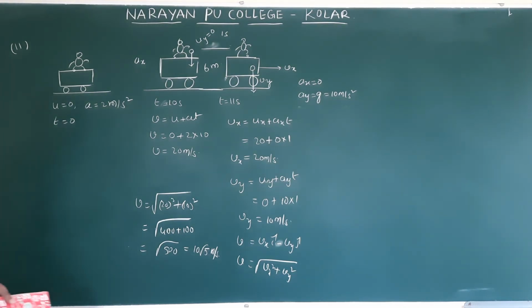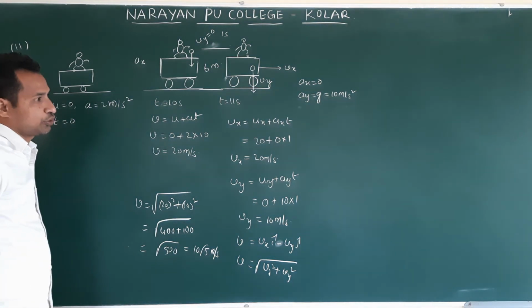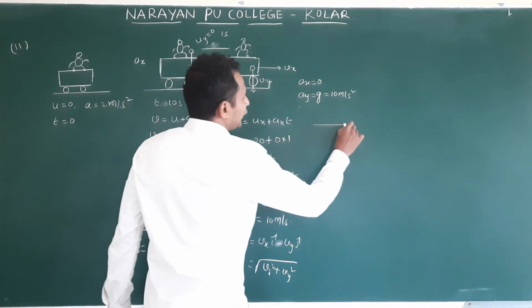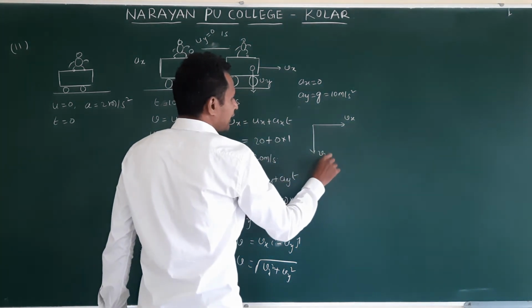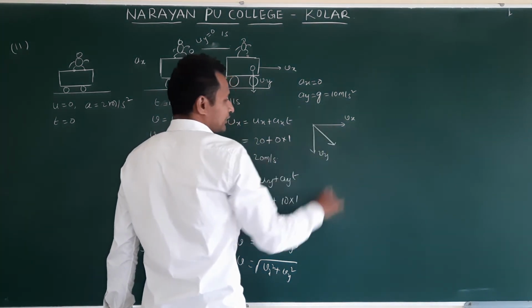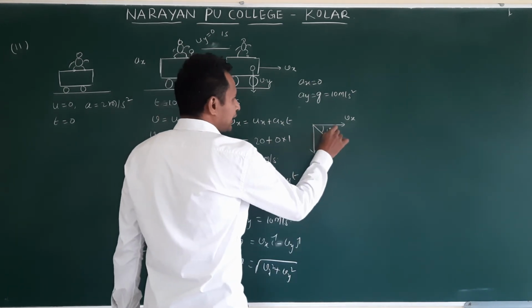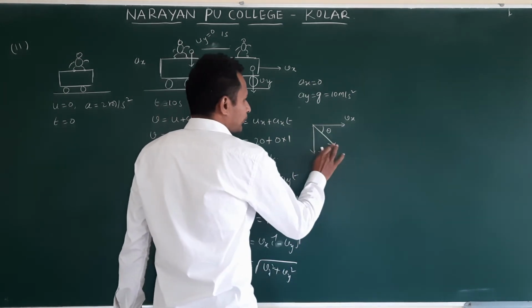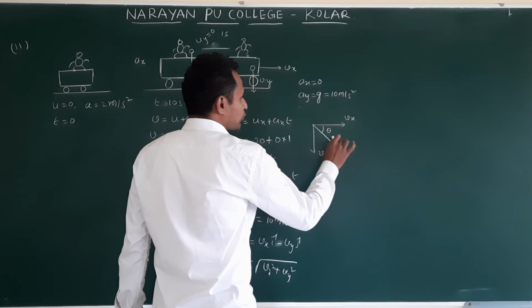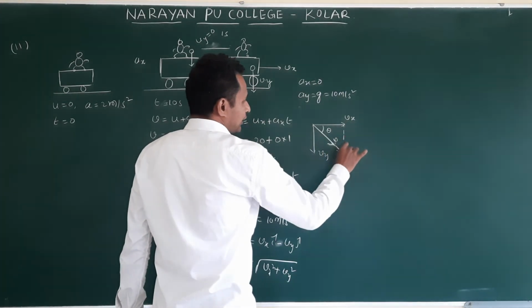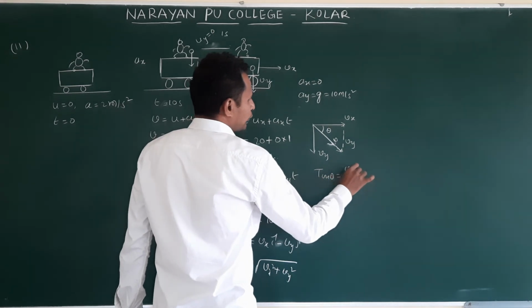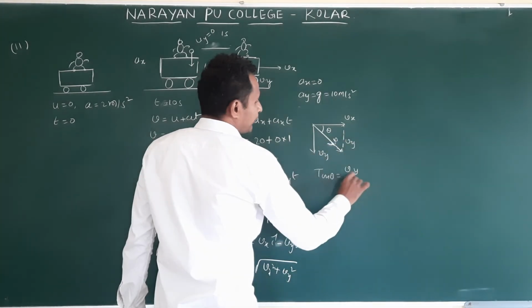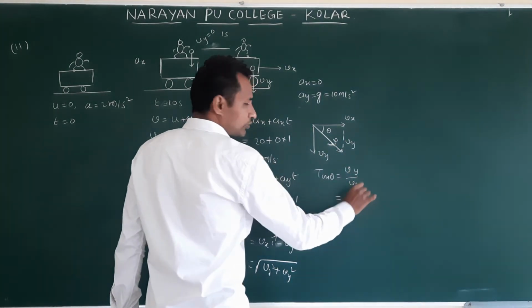And they calculated the direction also. How do you find the direction? If Vx is along x in this direction and Vy is in this direction, the net result will be like this. If you want the angle theta with the x axis, this is the actual V. Slide Vy here. Then what do you get? Tan theta is equal to opposite side Vy by Vx.